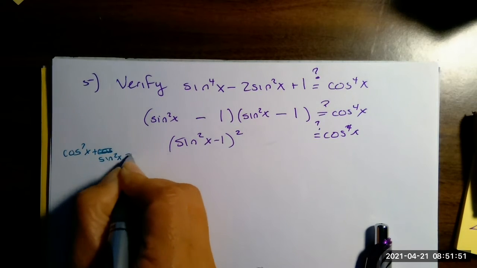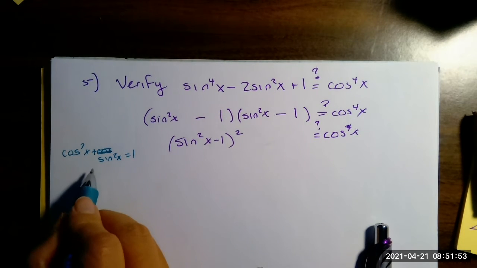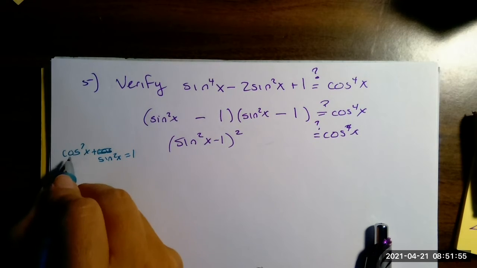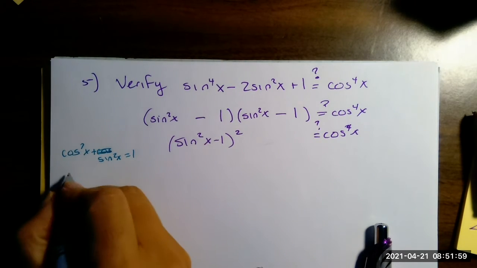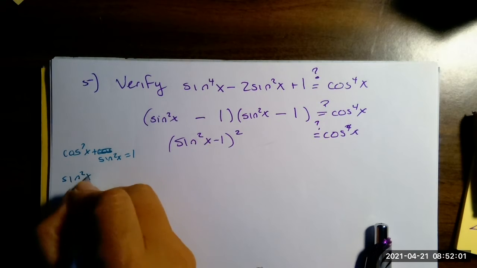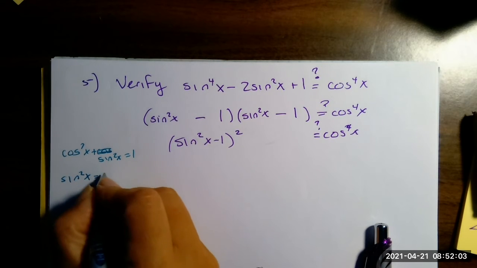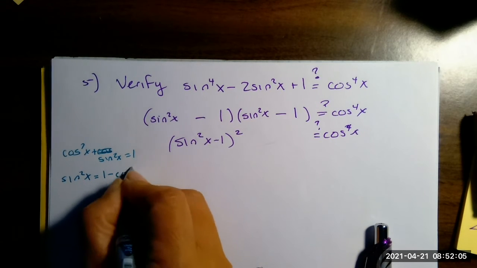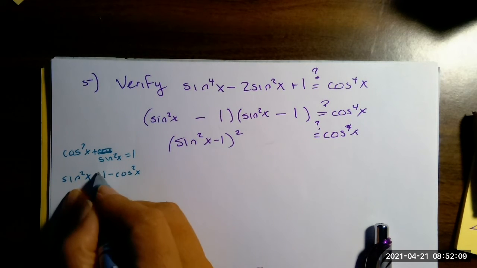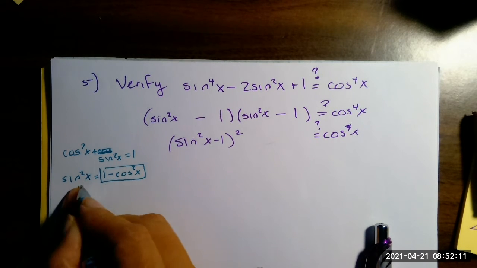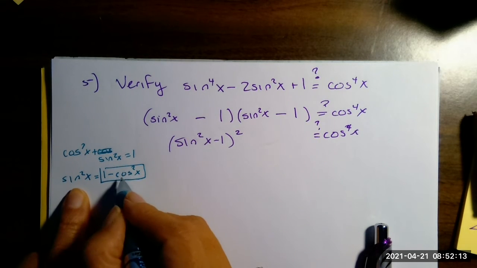Sine squared x plus cosine squared x equals 1. I'm going to solve for sine squared. All right. So then I can plug it back in. So then sine squared x equals 1 minus cosine squared x. Do you agree with that? All I did was move the cosine. So I'm going to do a substitution, replace sine squared with this.